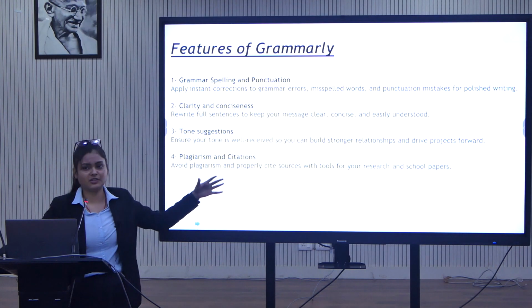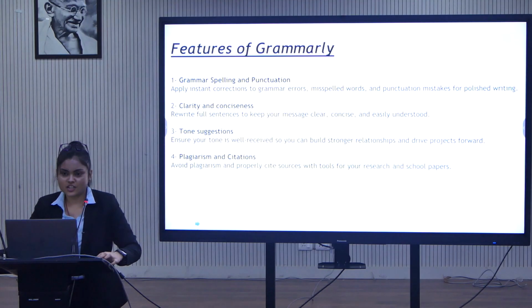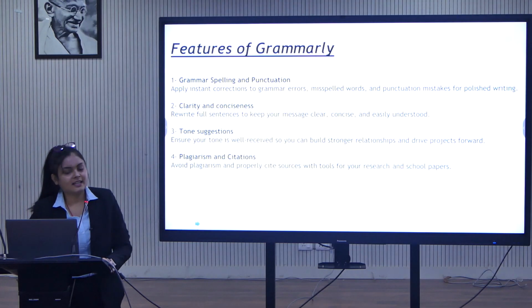Now fourth, which we have been discussing since the start, is plagiarism and citation: plagiarism detection and AI detection, plus a citation generator in 3 different styles: APA, MLA and Chicago.